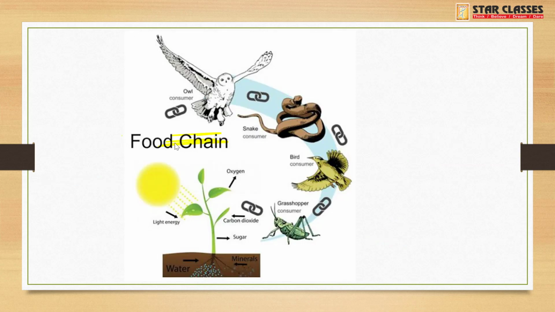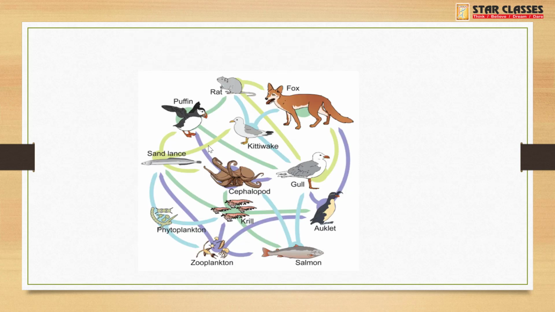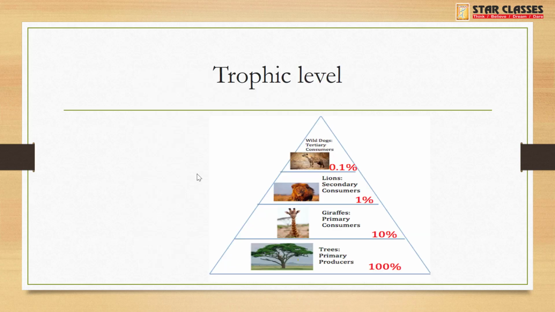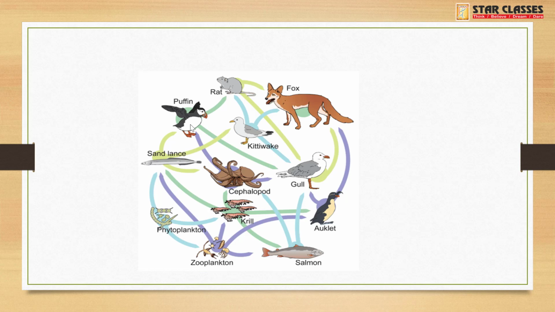So this was our food chain, and this is a food web. It looks like a web. This is an example of a food web. See, these are phytoplanktons, these are zooplanktons. They are dependent on these, and these. There are so many animals dependent on each other and interconnected among each other. Hence, this is called a food web.